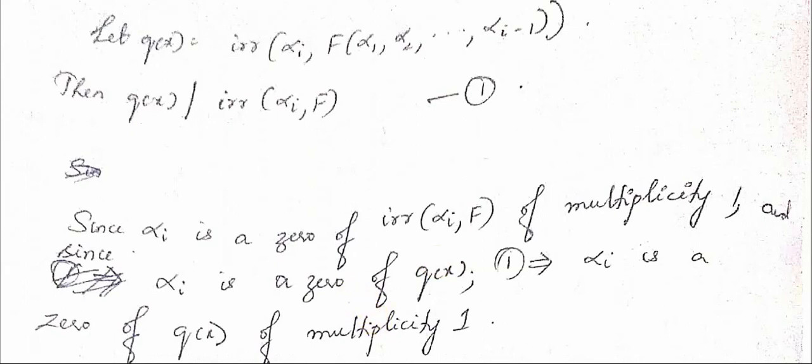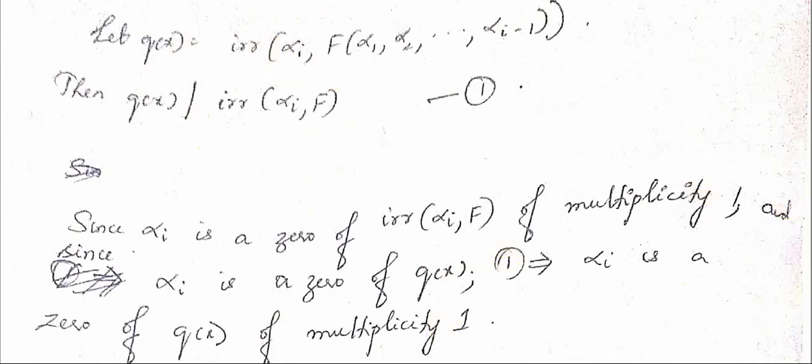Now I am taking q(x) as the irreducible polynomial of alpha i over the field F(alpha 1, alpha 2, etc. alpha i minus 1). Then definitely q(x) divides the irreducible polynomial of alpha i over F.